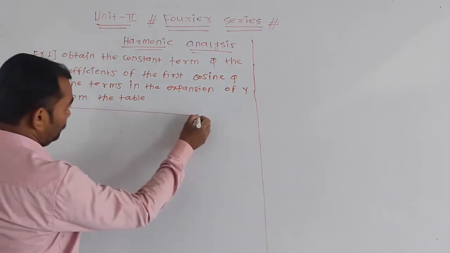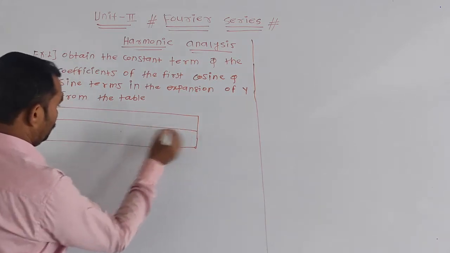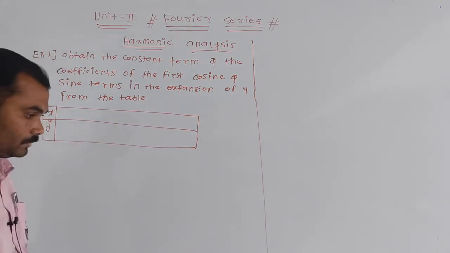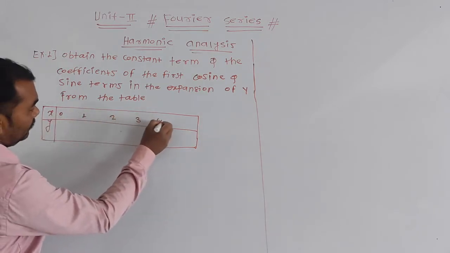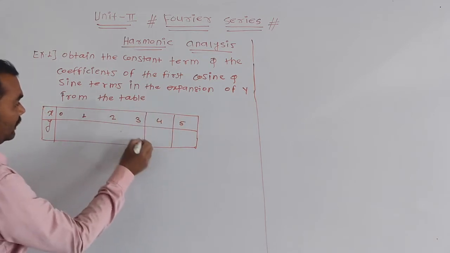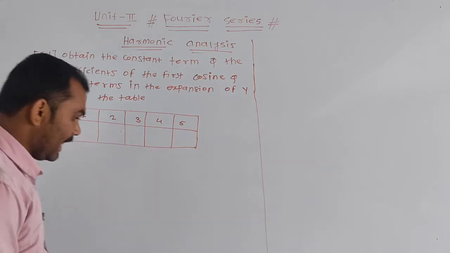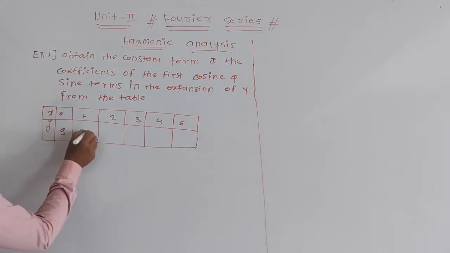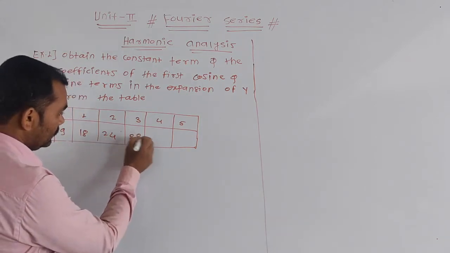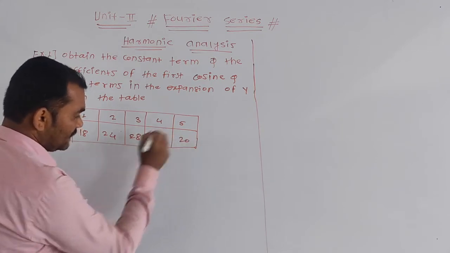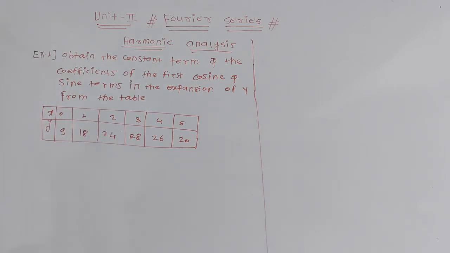I will draw here a table. The values of x are 0 to 5: 0, 1, 2, 3, 4 and 5. These are the values of x. Also the values of y. y is nothing but f of x: 9, 18, 24, 28, 26 and 20. These are the values. Okay, this is your question. First try to understand the question.